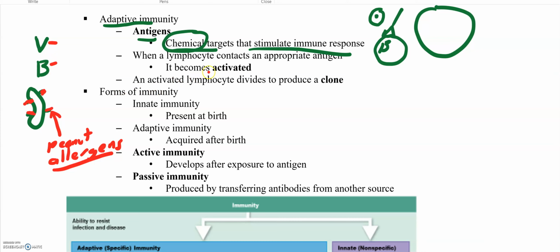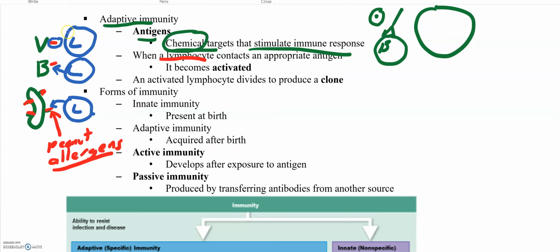Now, a lymphocyte becomes activated when it recognizes these allergens or these antigens. So right here is a lymphocyte. What activates this lymphocyte? When it comes in contact with this antigen. So lymphocytes only become activated when they come in contact with an antigen. When they come in contact with an antigen, they will start dividing.